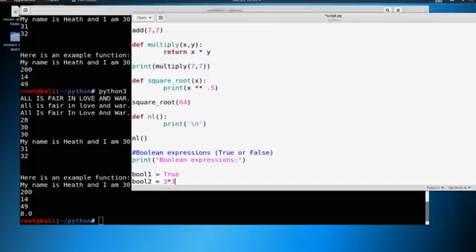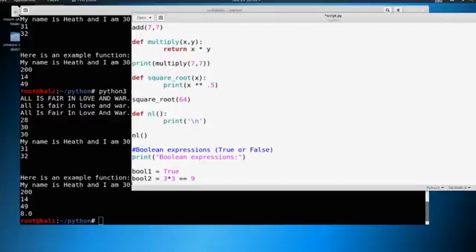Now, what does 3 times 3 equal? Well, that equals 9. So we can say == to mean something equals something. And so this number equals this number. So 3 times 3 is 9, which equals 9. So if we take this expression and we say 9 equals 9, it's going to return true.